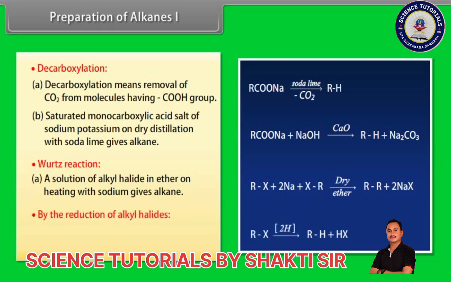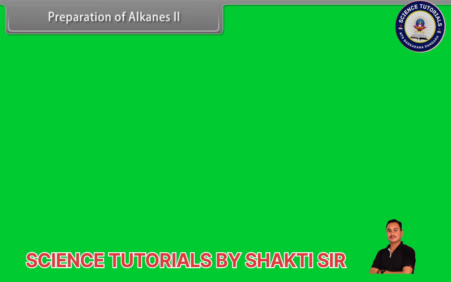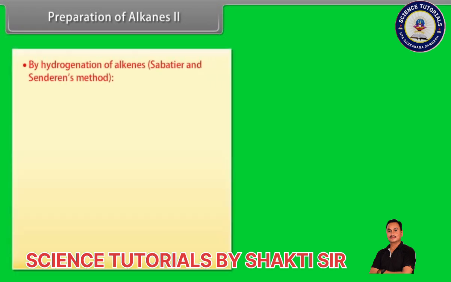By reduction of alkyl halides: alkyl halides on reduction with nascent hydrogen form alkanes. Preparation of alkanes, Part 2. By hydrogenation of alkenes: Sabatier and Senderens' method.